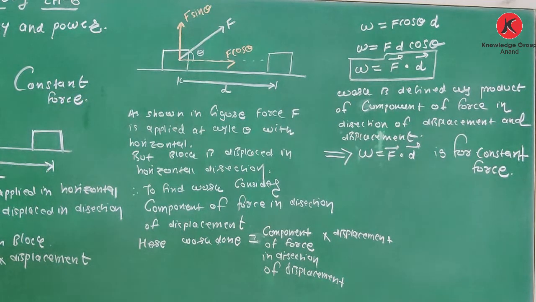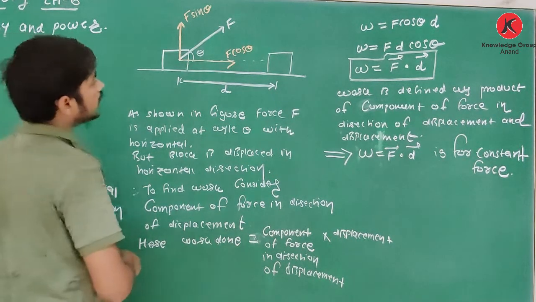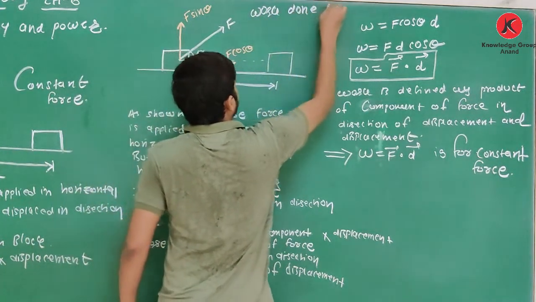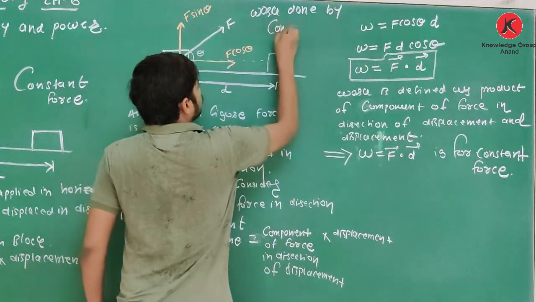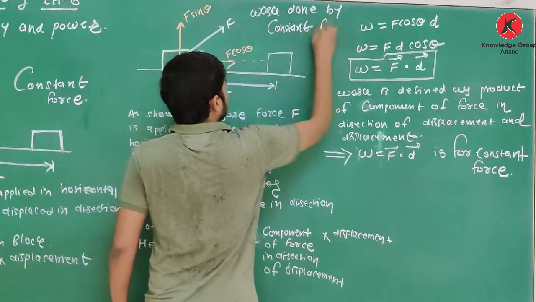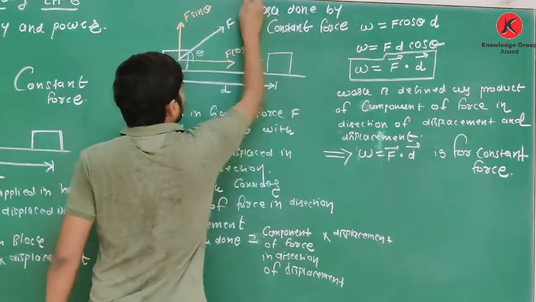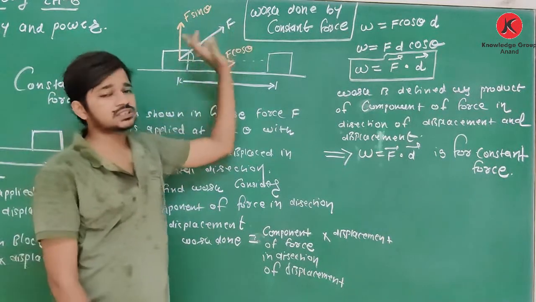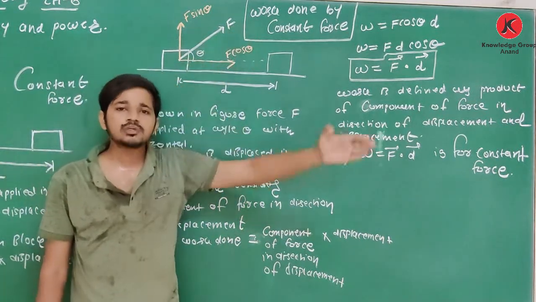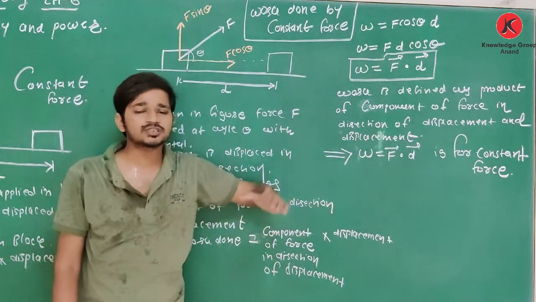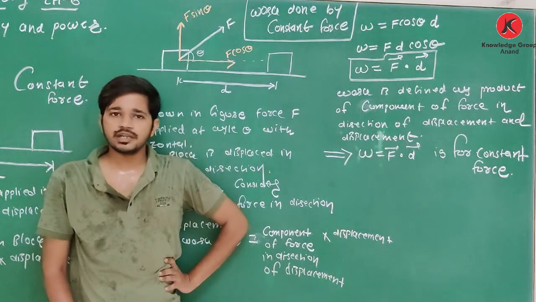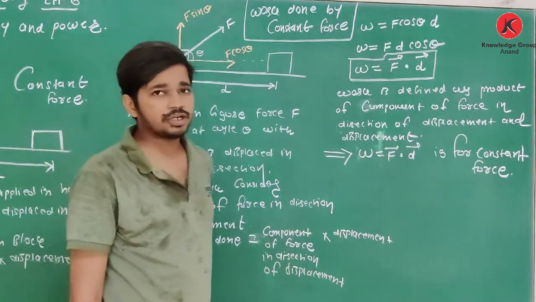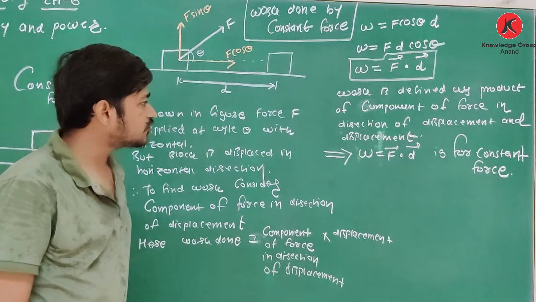Here this force F is constant. So the title of this theory is work done by constant force. Clear about this? Where F is constant, throughout the process F remains constant. So yes, this is the equation of work: W is equal to F dot D. Force is a vector quantity, displacement is a vector quantity.